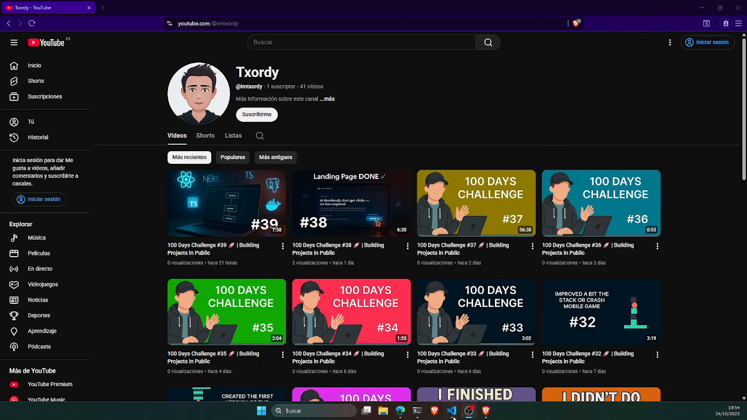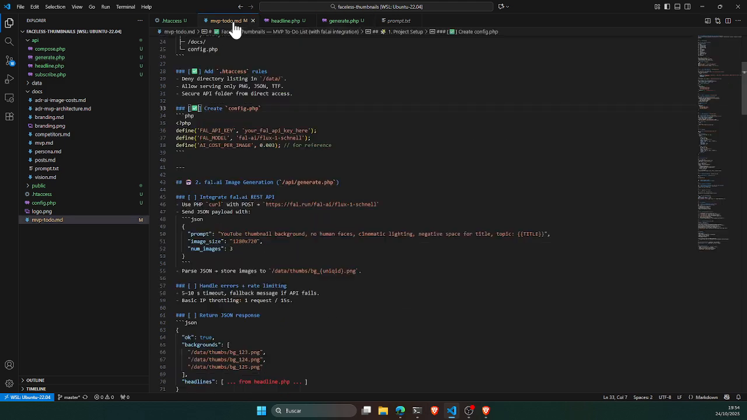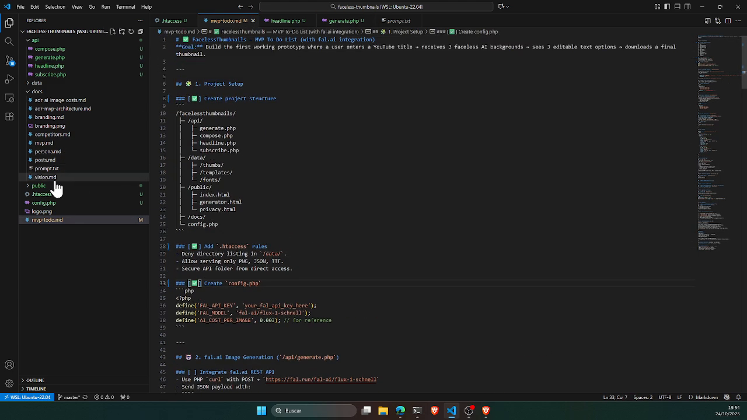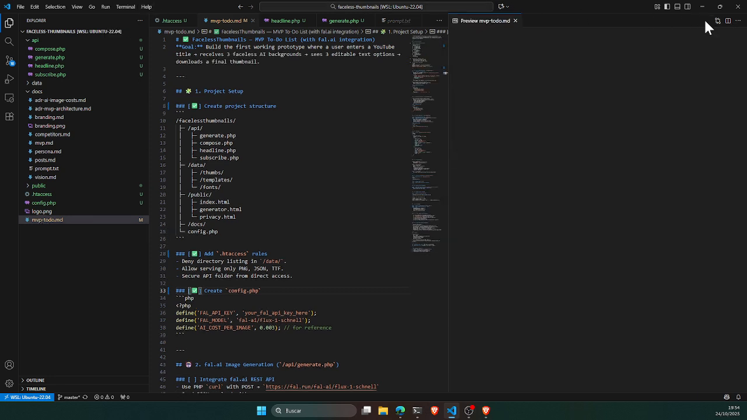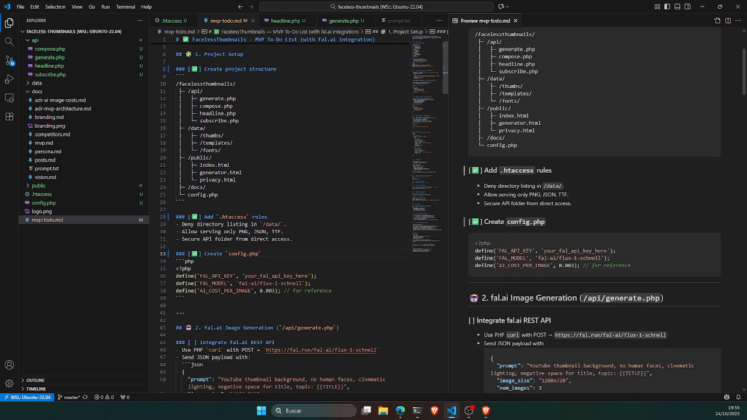Today I started working on the implementation, so here you can see that I just created with the help of ChatGPT a list of to-do steps. So if I go here, we can see what we had. We created the project structure. Basically, we created an HT access rules where you can define the security that they cannot access some directories, that we can only serve some kind of files, and secure some folders from direct access.